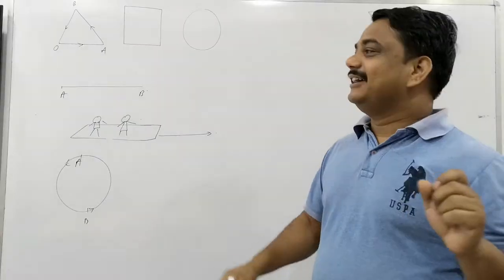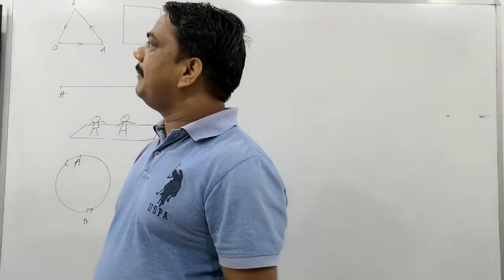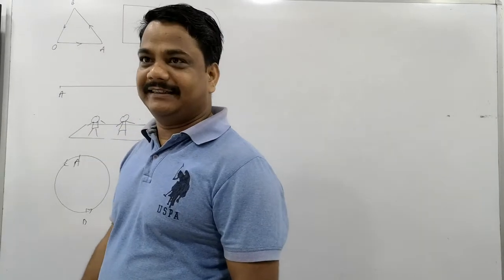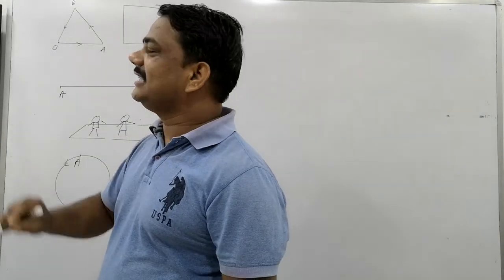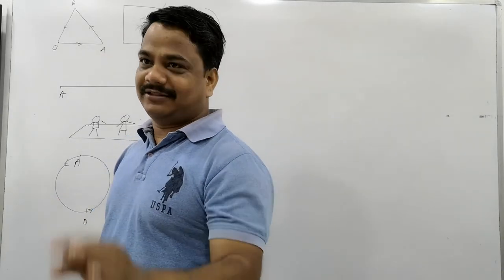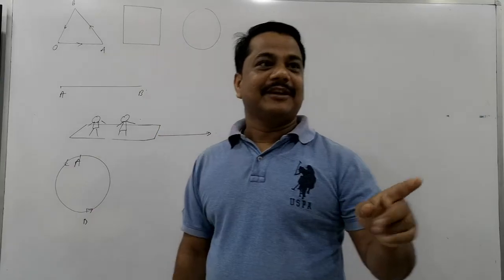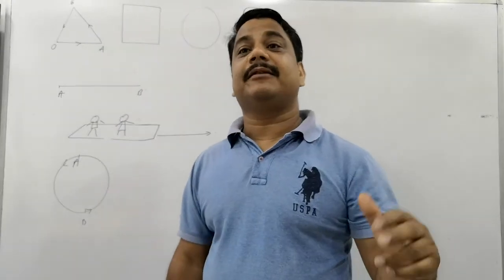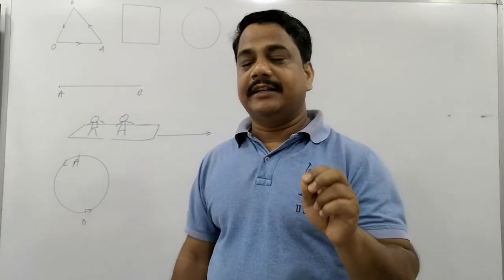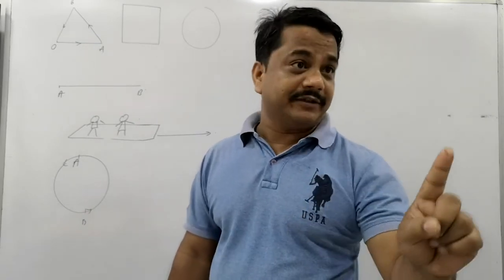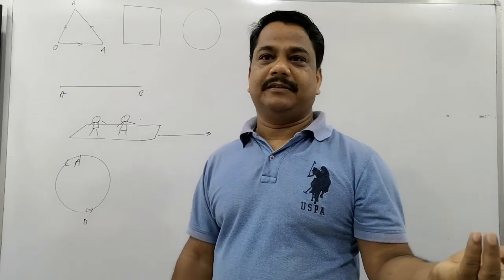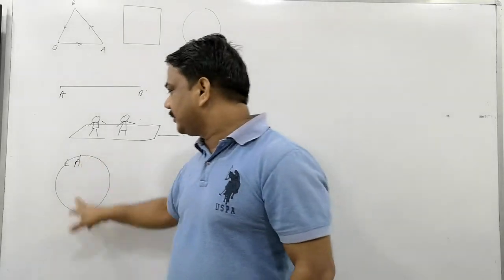So you may see this here. An object is moving in a circular path and it completes one revolution in 4 seconds. What is the displacement of the body? Obviously after 4 seconds, common sense, it is zero. But after 2 seconds it is not zero. I'm not saying you replied with a wrong answer. I'm saying there is some mistake in the question. The displacement should be asked after 4 seconds, and the question is not asking after 4 seconds. It's asking what is the displacement. Is that clear? So displacement after 2 seconds will not be zero.